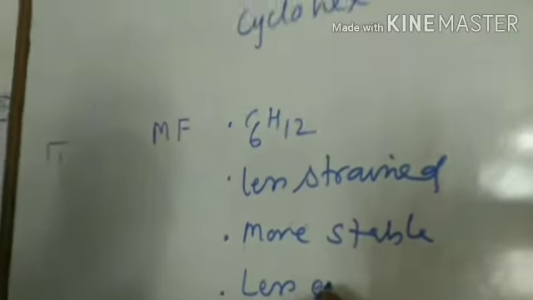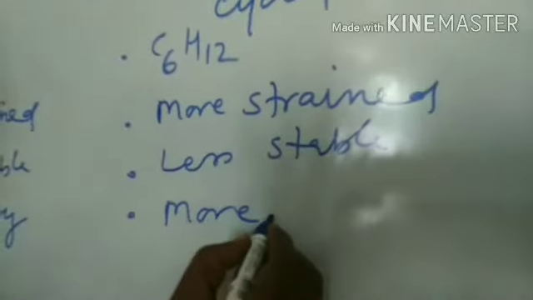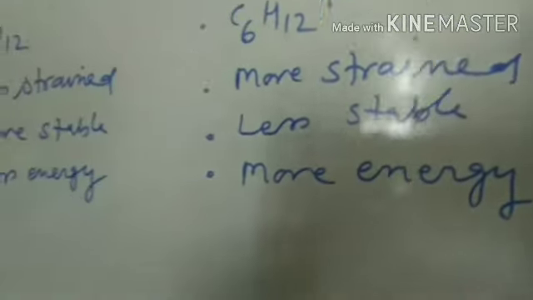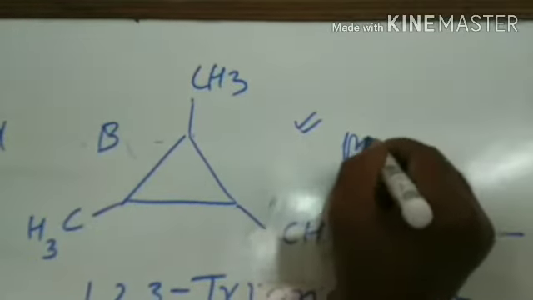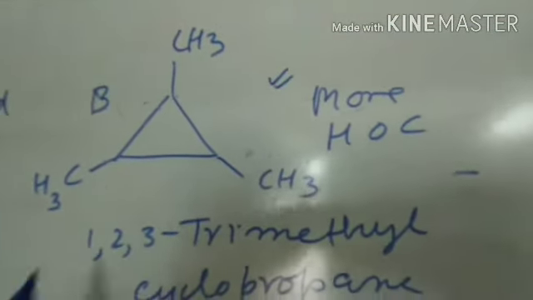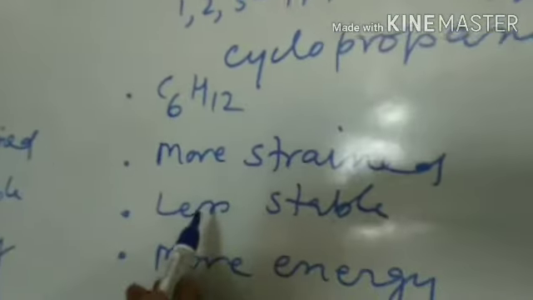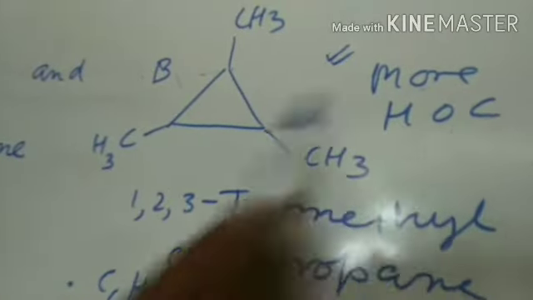In terms of energy, this has less energy and this has more energy. These observations are sufficient to say that the compound B has got more heat of combustion because it is highly strained, less stable, so this has got higher value of heat of combustion.